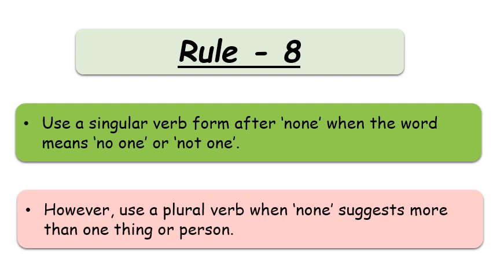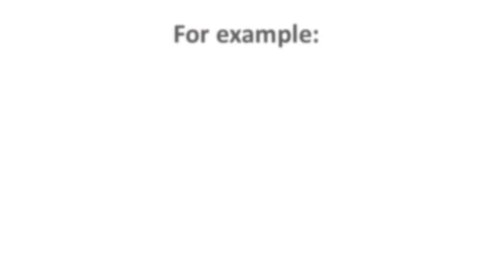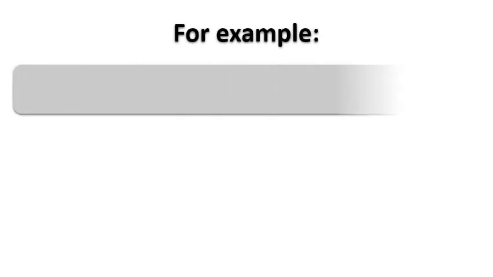Means if the word none is indicating towards a plural noun, at that time you have to use plural form. Or if the word none is indicating a singular, at that time we have to use singular form or singular verb. So let's see the examples to clarify it.